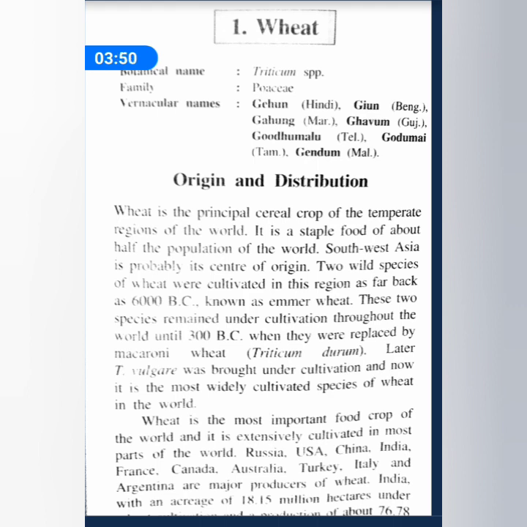Now we will see the states in which wheat is cultivated in India.